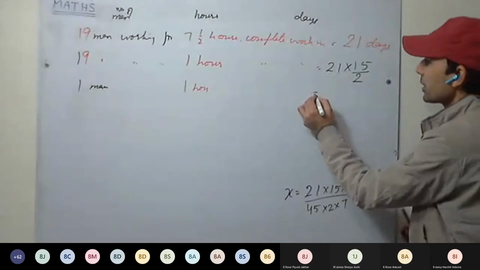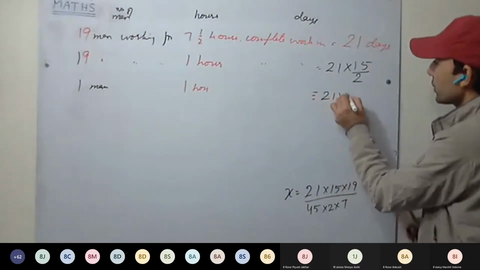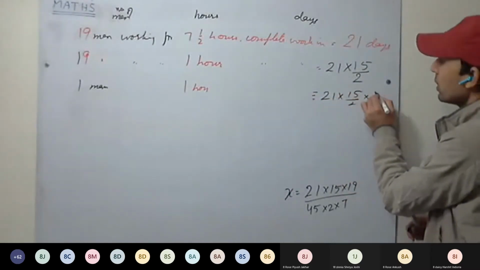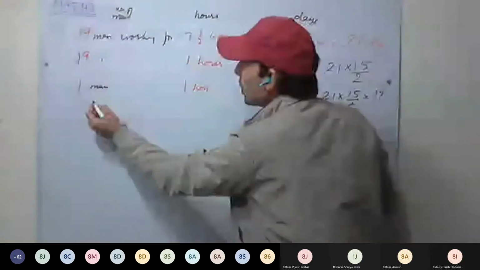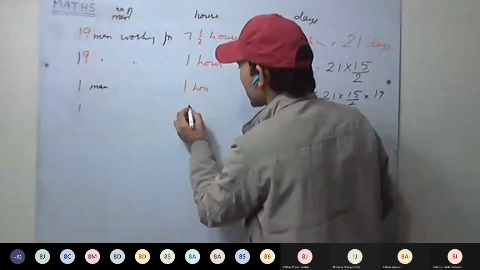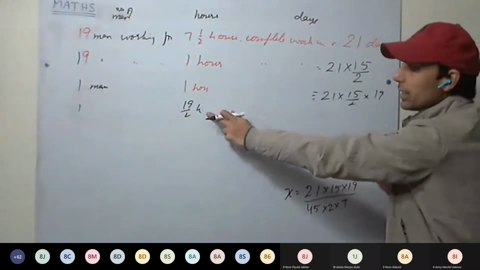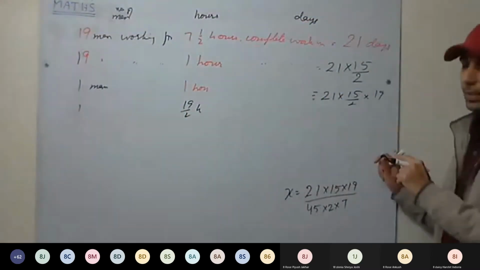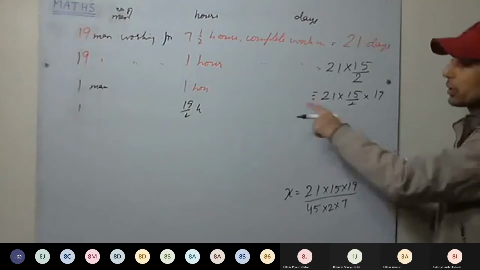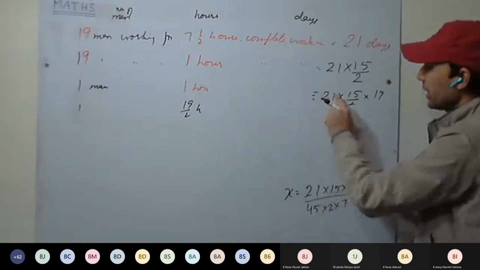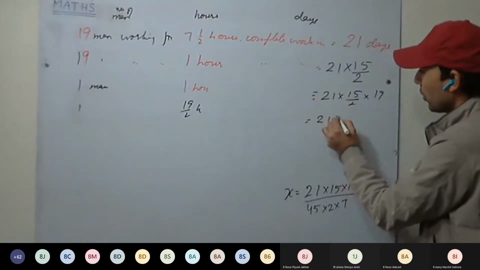Okay, one man working, we have 21 into 15 upon 2 into 19. Now, one man is working for 19 upon 2 hours each day. So less number of days it will take, because the more hours a man works, the fewer the days. So how much will it be?